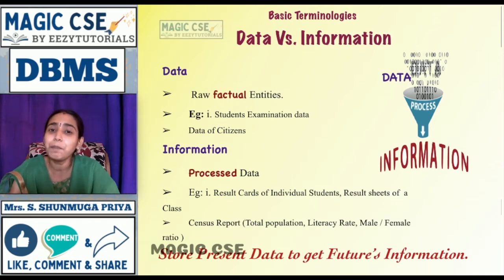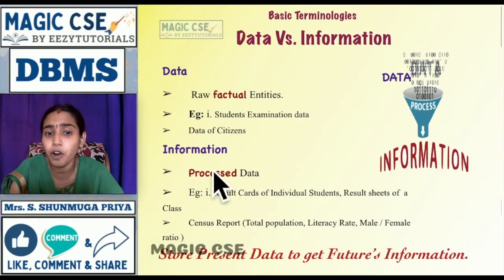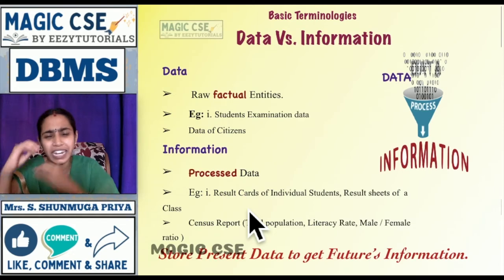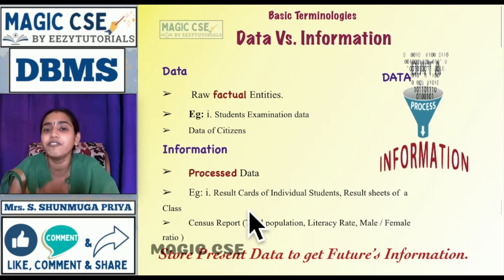Because I processed the data and I generated that information. So if it is a raw factual entity, it is data. If it is processed data, it is called information. So data and information are entirely different. Data means it is just a collection of raw facts, whereas if you are processing the data and you are producing something, that is called information.